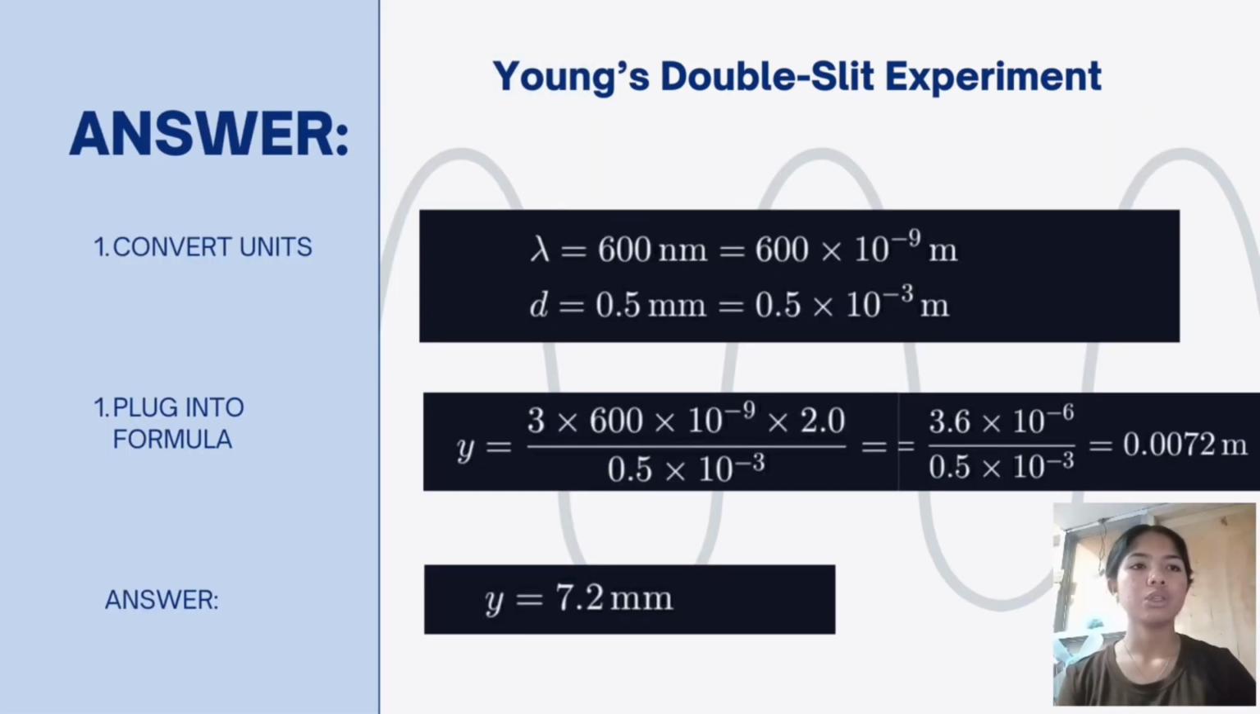So you'll get 3 times 600 times 10 to the negative power of 9 times 2.0 divided by 0.0005 or 0.5 times 10 to the negative power of 3. If we calculate that, you're going to get 3.6 times 10 to the negative power of 6 divided by 0.5 times 10 to the negative power of 3. And calculate that again, you'll get 0.00072 meters. And then convert that into millimeters, you'll get 7.2 millimeters. That's all.